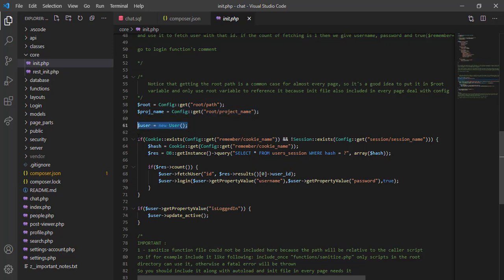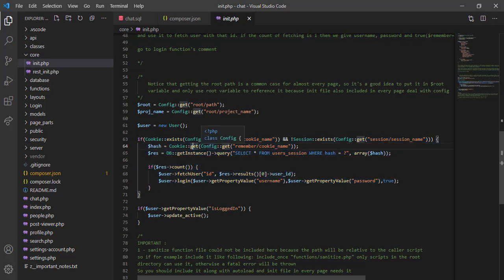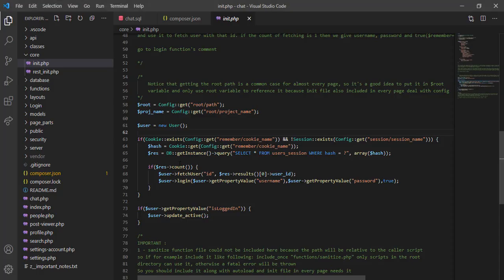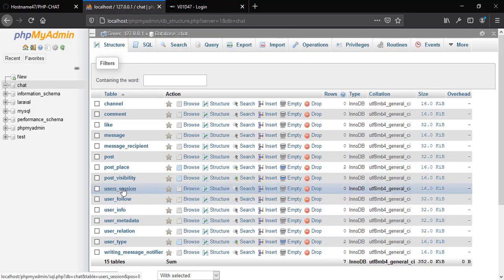Now this condition here is for the remember me feature. We're going to talk about this later, but for now you just have to know that we use a hash. So when the user checks this remember me here, we generate a hash and store it into the database table, which is this table here, user session.